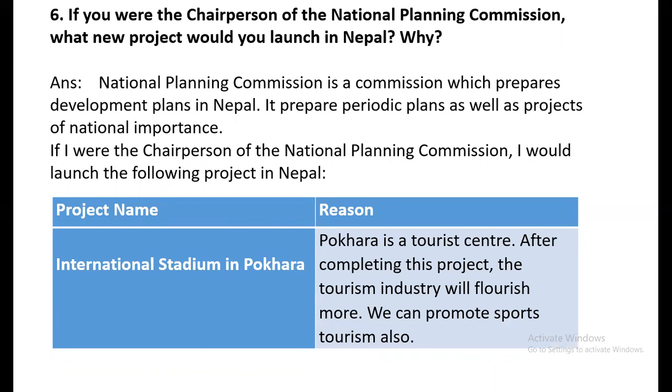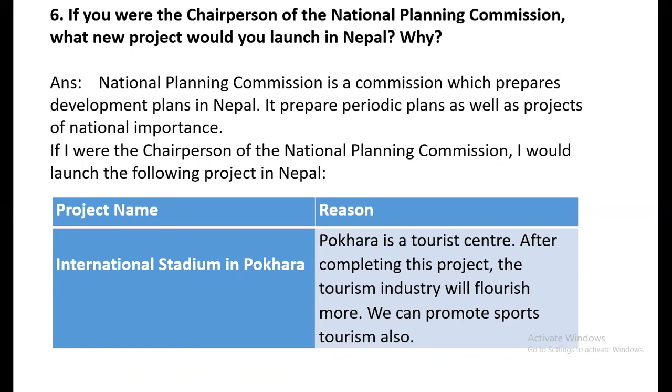National Planning Commission is a commission which prepares different plans in Nepal, development plans. It prepares periodic plans as well as other plans. And if I were the chairperson of National Planning Commission, I would launch the following project in Nepal.